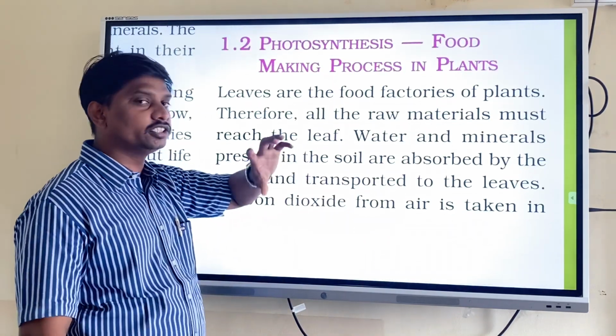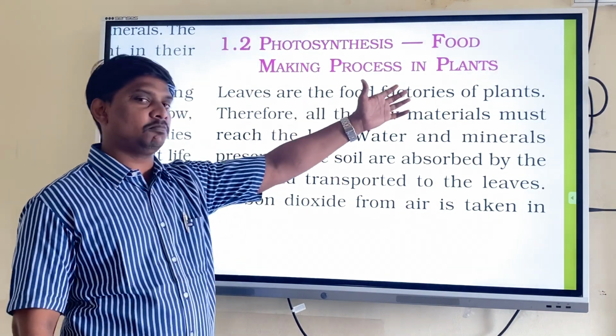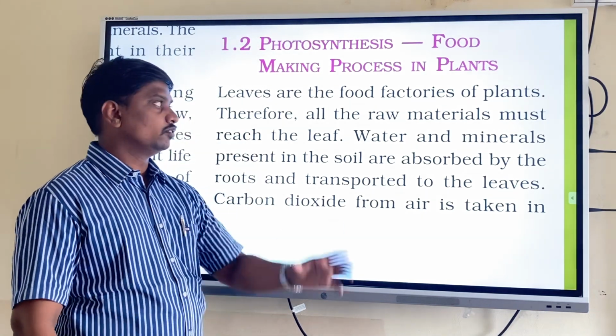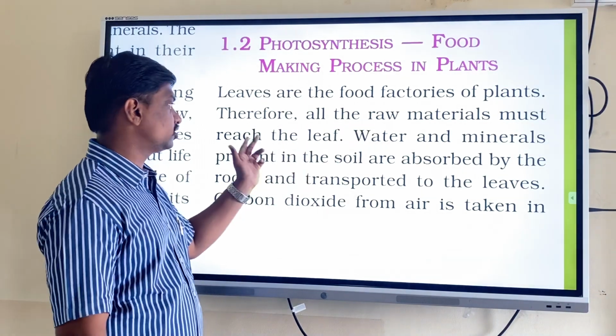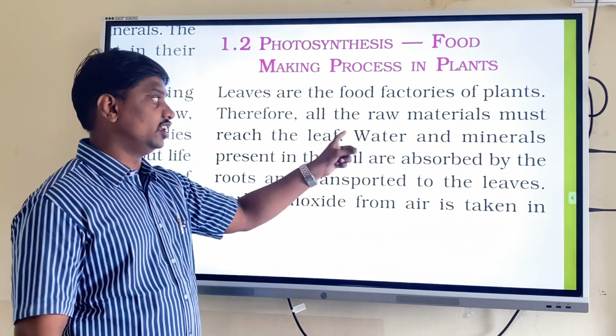It is a process in which production of food takes place. Leaves are the food factories of plants. Leaves are the location where the food is prepared in the plant body. So therefore all the raw materials must reach the leaf.